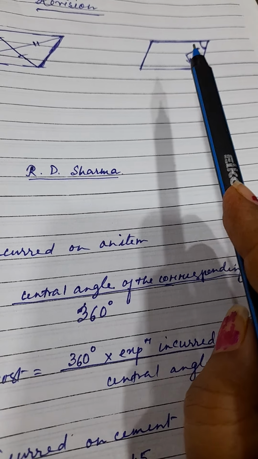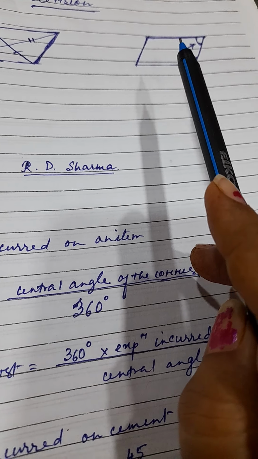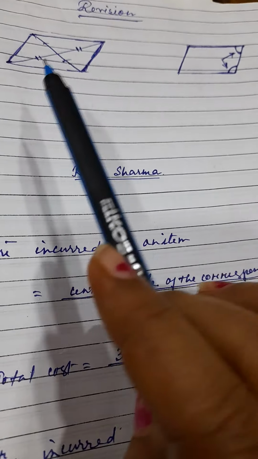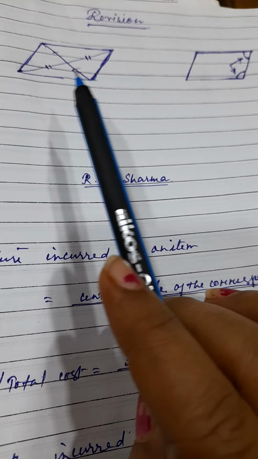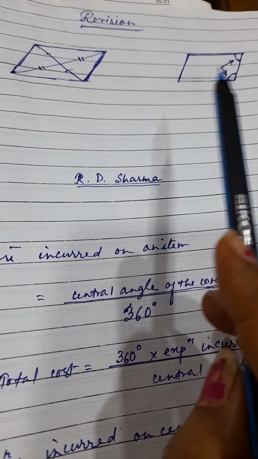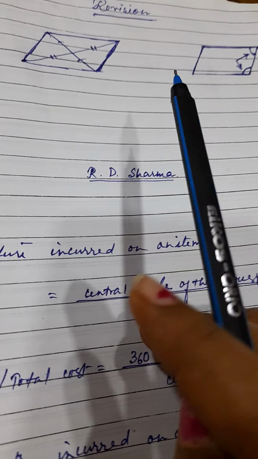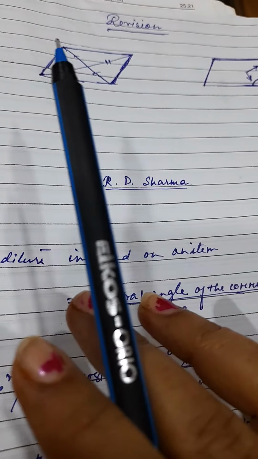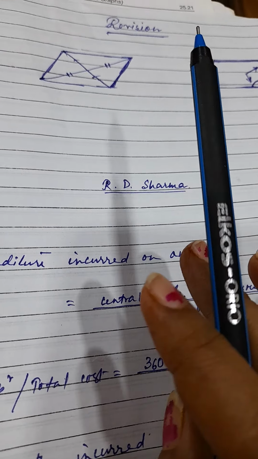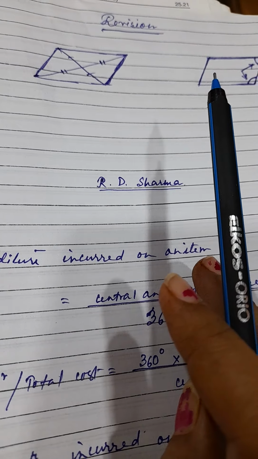Opposite angles are equal and the sum of adjacent angles is 180 degrees. So by observing the figure you can find out which property is showing in which figure, clear or not? So practice the parallelogram chapter thoroughly, each and every property, and how to find the angles from the figure.